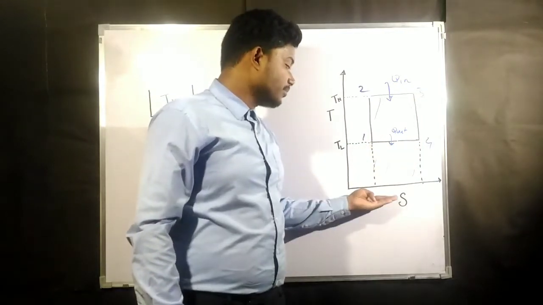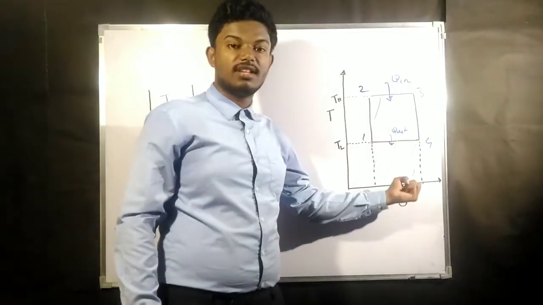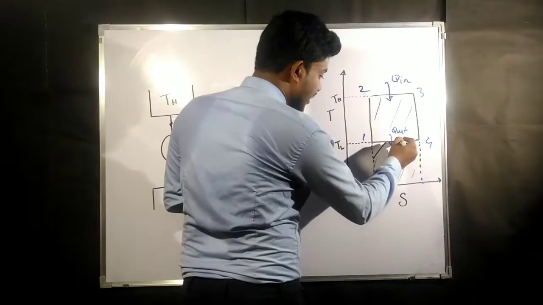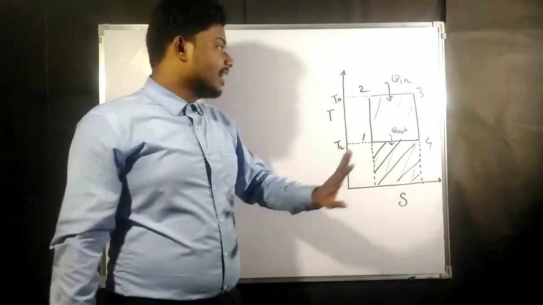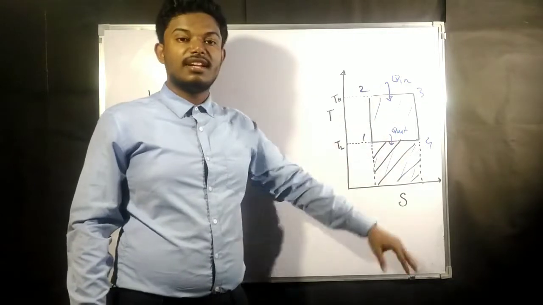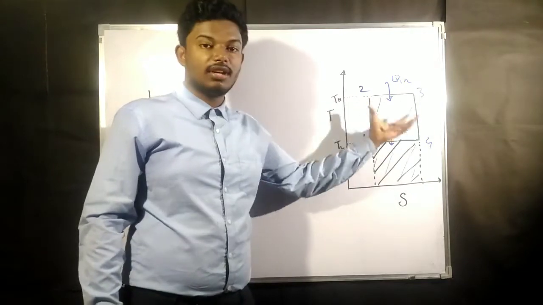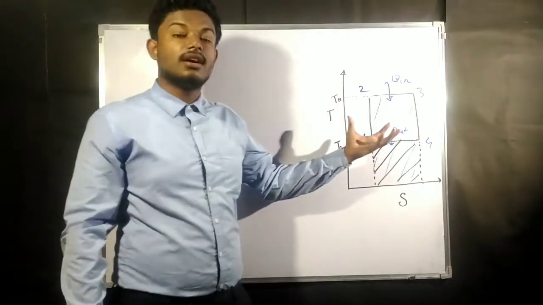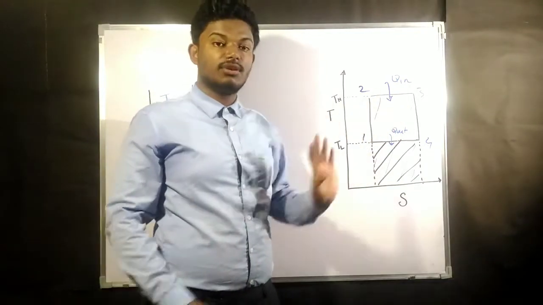If you want to remember, you can go back to the notes of the Carnot cycle. There you can see that from 4 to 1 was the process of heat rejection. That means the area under this curve is going to be the amount of heat which is getting rejected. Now, Q in is the amount of heat you are giving and Q out is the amount getting rejected. The heat which remains is the area between them, the area covered by this square, and this is the amount of heat which is going to get converted to work.